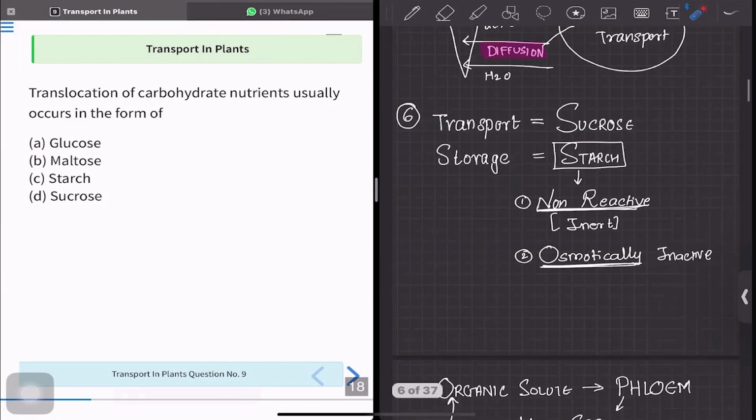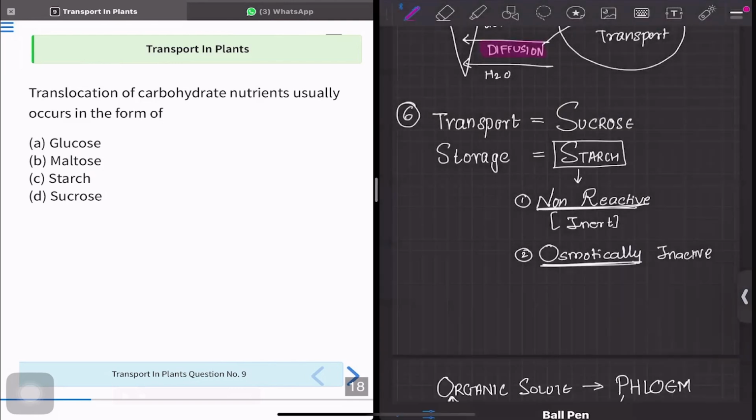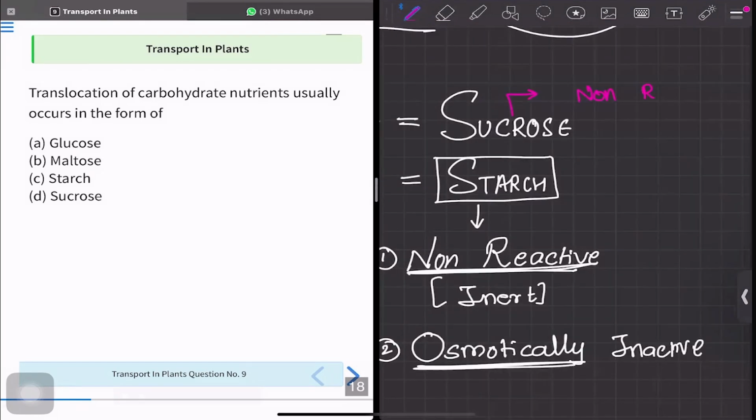Now, why is sucrose chosen to be the transport form? This is again non-reactive, even in high concentration, it does not become viscous. That is, even though it is transporting a large amount of sucrose, it will not become viscous. If it becomes viscous, it would be difficult to pass.